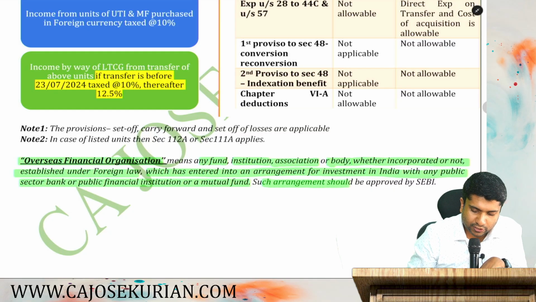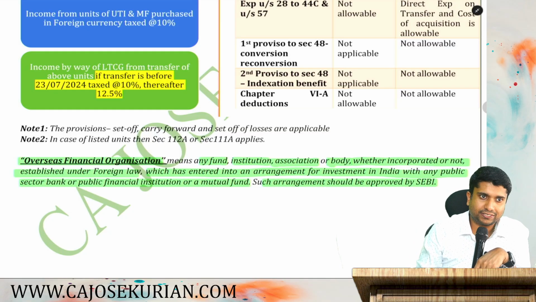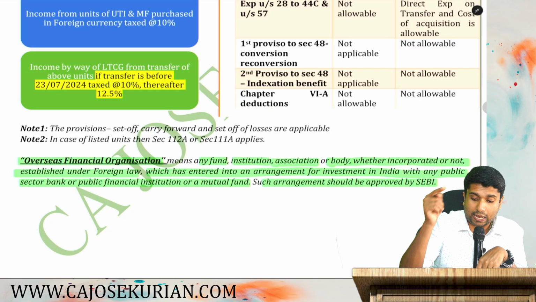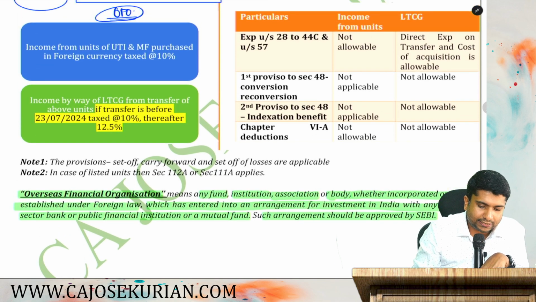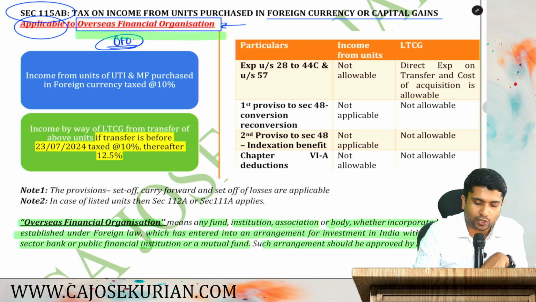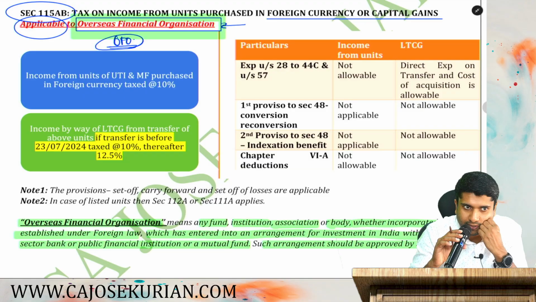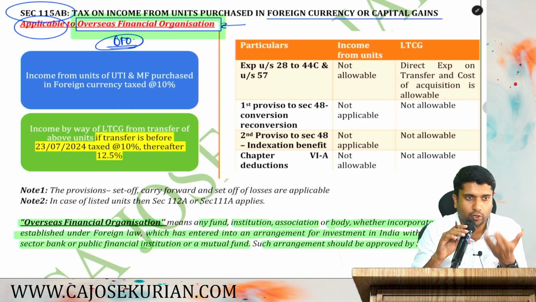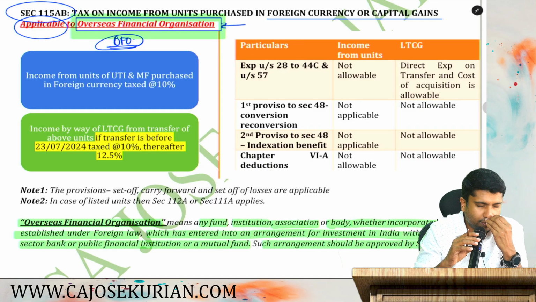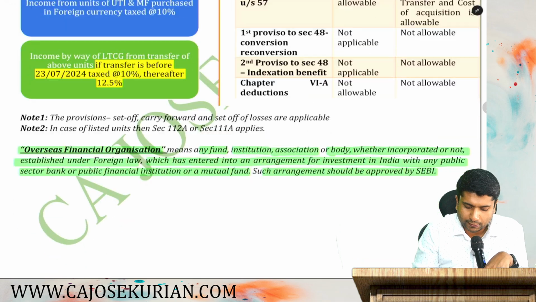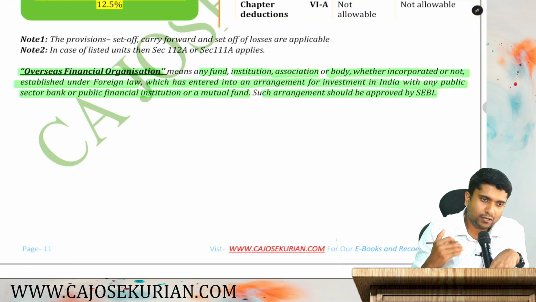And such arrangement should be approved by SEBI. Our Securities Exchange Board of India should approve that particular arrangement. If you are in that category, then the Income Tax Department calls you an OFO, Overseas Financial Organization. Are you with me? So basically it is an entity under foreign law which is planning to come and invest in India either through a public sector bank or through a public financial institution or through a mutual fund.